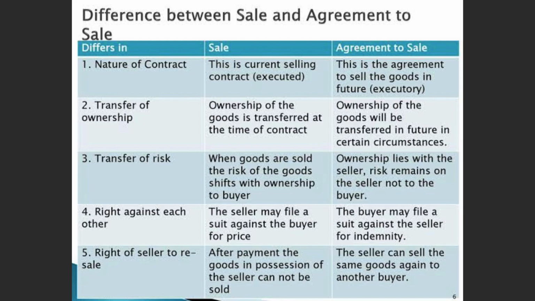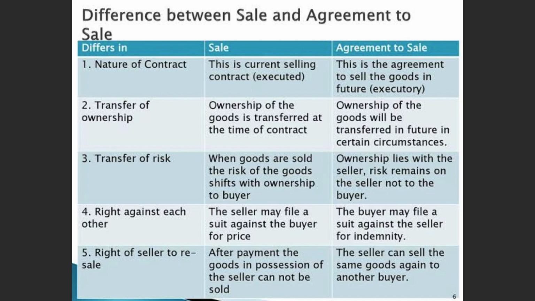Second basis, transfer of ownership. Ownership of the goods is transferred at the time of contract. Under agreement to sale, ownership of the goods will be transferred in the future in certain circumstances. So as usual, right now if I'm selling the goods, the ownership automatically will transfer to the buyer.